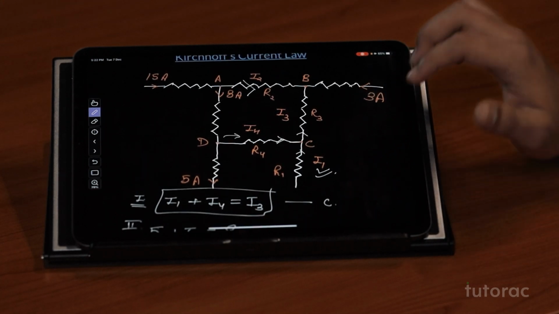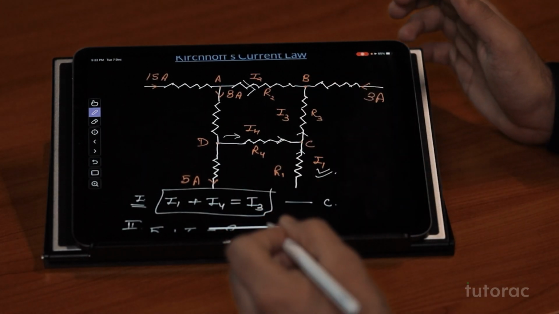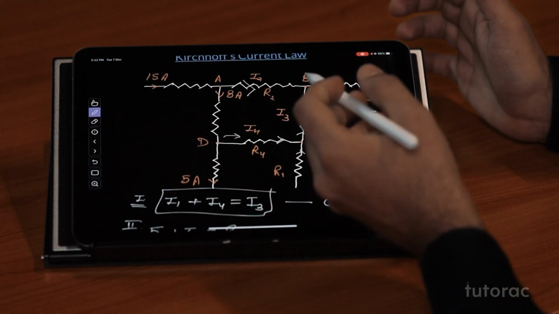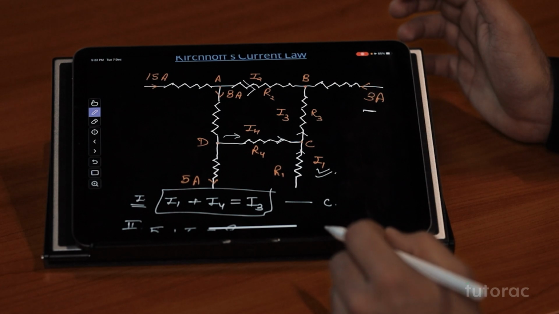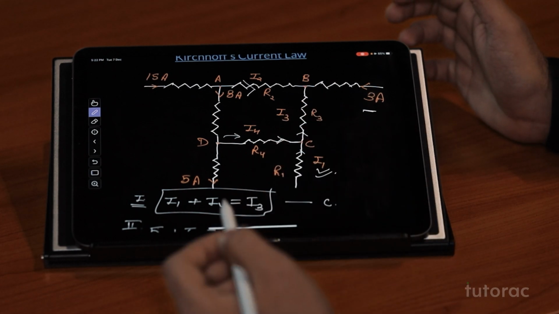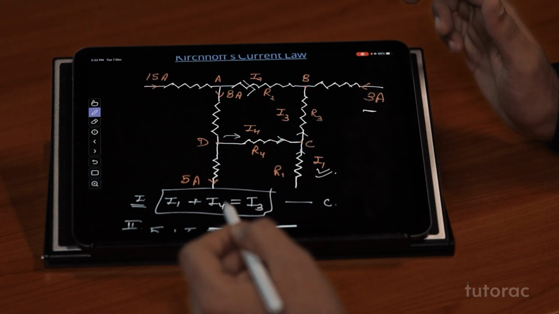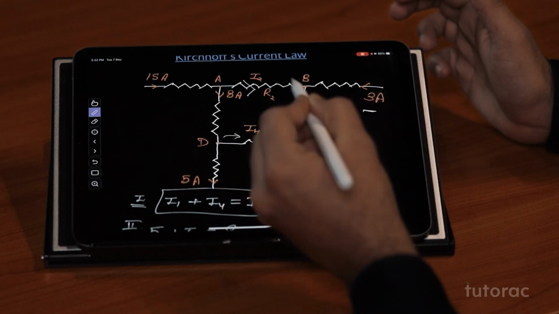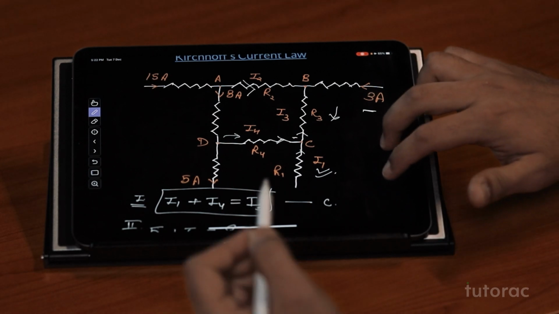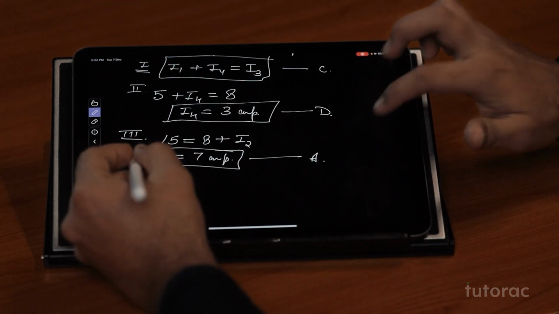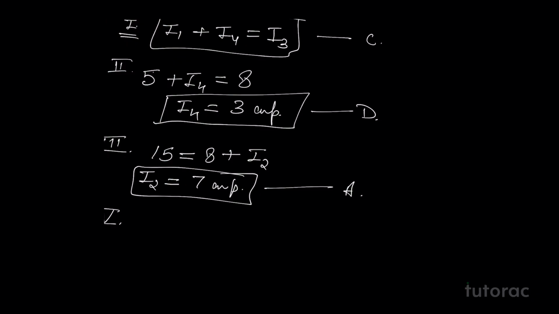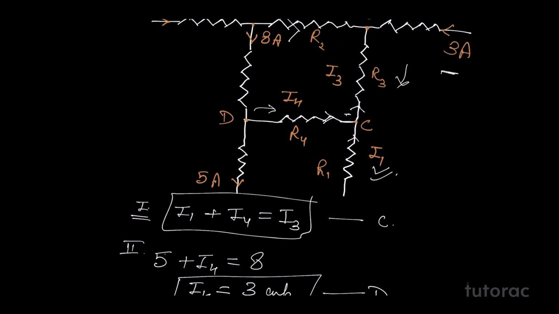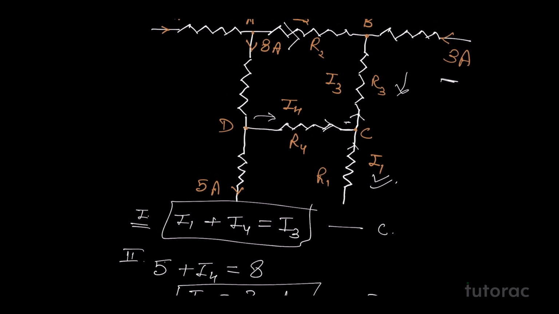Now, similarly, we can write for B. In this B, as you can see, we have the 3 ampere current coming in. I2 is also coming into junction point B, and one more current, I3, is also coming in. That is not possible. It means I3 should go out. The direction we let for I3 is actually wrong. So at junction point B, this is the fourth equation. We have to write that the I3 direction is wrong; I3 needs to be going out, so we'll take I3 in the negative direction.